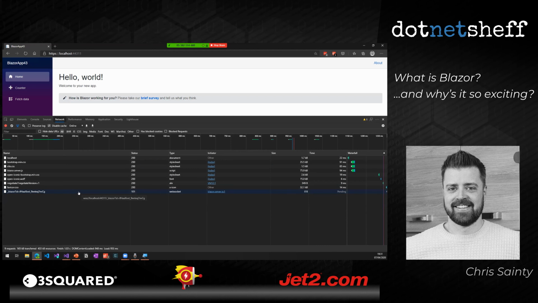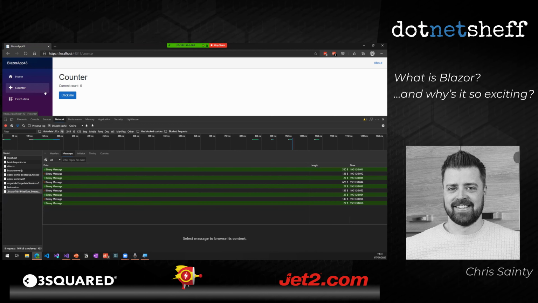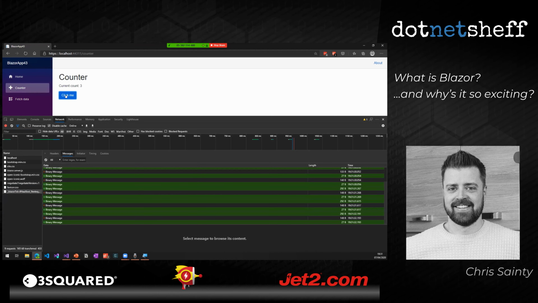Now, what is quite cool with Blazor Server is we can actually see what's going on. So we can look at these binary messages, which are sending back and forth between the client and the server to transmit UI events back to the server and renders back down to the client. So I'm on the home page now. I'm going to clear this out. I'm going to click on the counter and I'm going to click it a couple of times. And you can see those binary messages racking up.